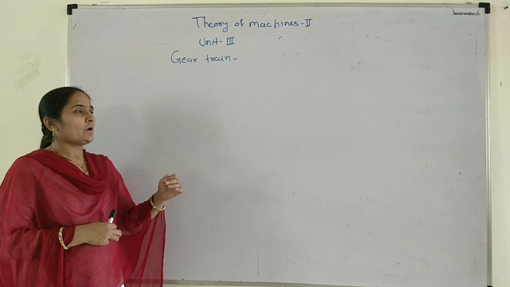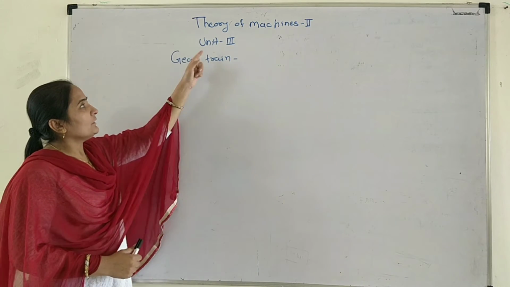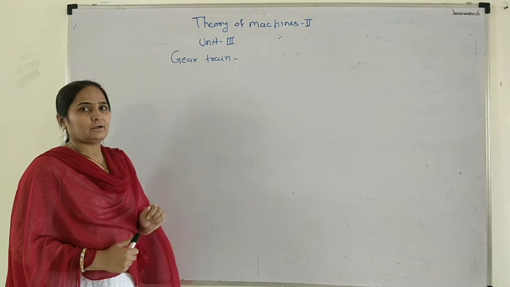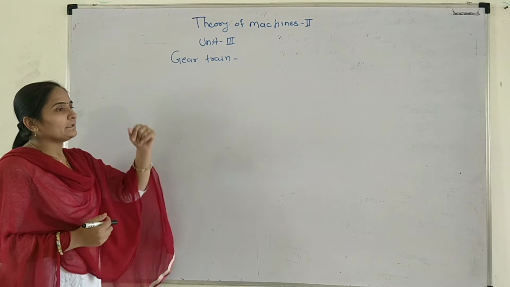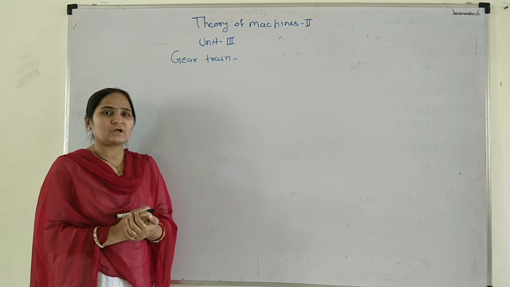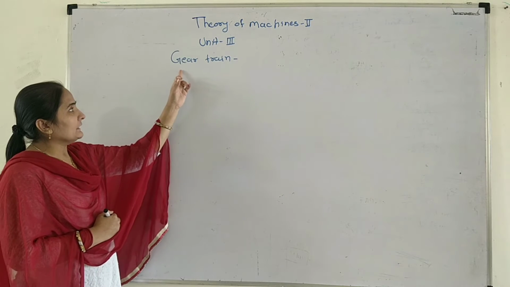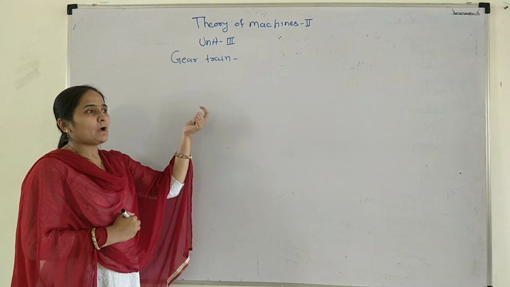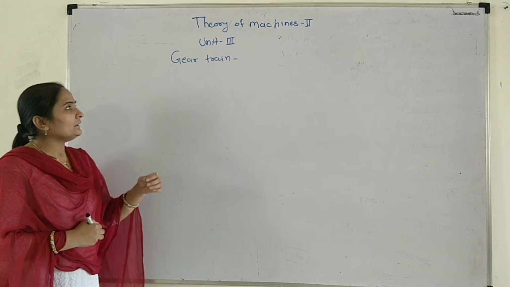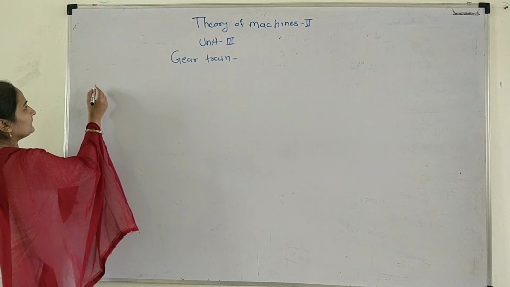In this video, we have studied the theory of machines two, and in that we have seen unit number 3, that is the gear train. Okay, then what is the gear? Gear is used to transmit the power from one shaft to another shaft. Then what is the gear train?